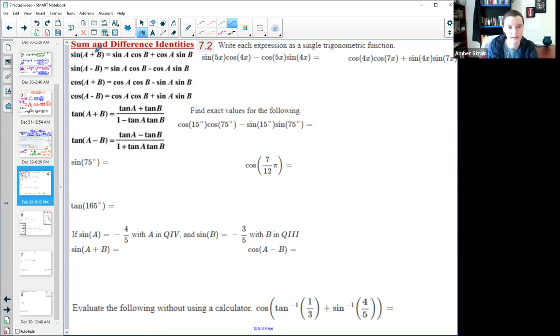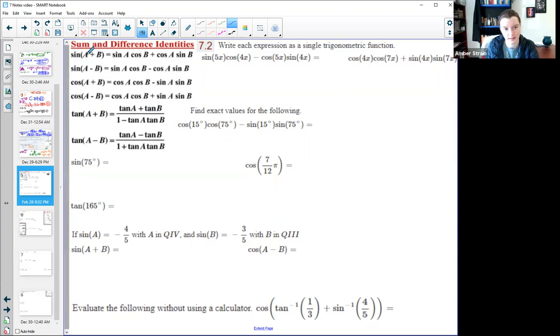So you'll notice that the sine formulas, S-I-N, and the signs, S-I-G-N-S, match. So plus is plus, minus is minus. But in the cosines, they are opposite. The plus is a minus and the minus is a plus. So keep that in mind. It's a really easy thing to mess up.